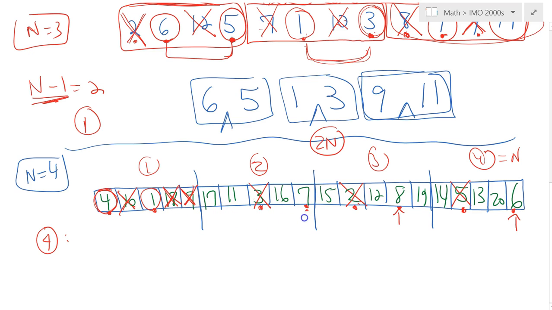Now let's just delete these arrows. So what are the remaining shortest two people in each group? Group 1 is eliminated, so we have blocks 2, 3, 4. We have already chosen two people from block 1. This is just great. So our sequence will start as 4, 1, 9. The two shortest are 7 and 11. The two shortest here are 8 and 12, and then 6 and 13. Now when you compare the second shortest in each set, so it would be 11 here, 12 here, and 13 here, obviously the smallest among these is 11.